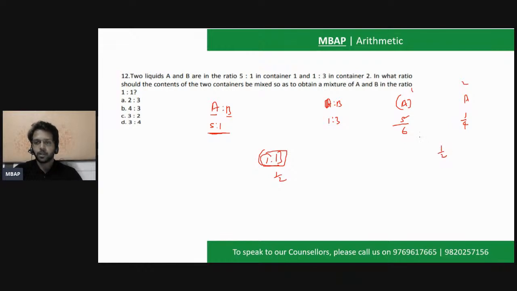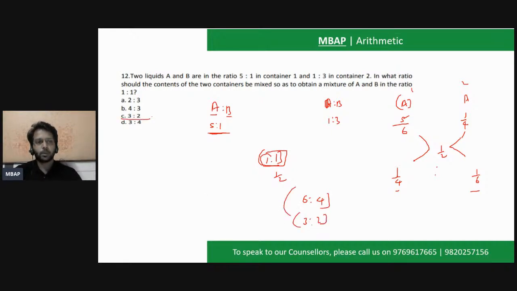Half, 1 by 2. Using the simple concept of alligation, make two diagonal values or diagonal lines, and the question can be resolved in 10 seconds of a time. Take the difference of 1 by 4 and 1 by 2 and write it down here. So 1 by 2 minus 1 by 4 will give you 1 upon 4. 5 by 6 minus 1 by 2 will give you the value to be as what? 5 by 6 minus 1 by 2 will give you the value as 1 upon 6. Clear? So on one side I've got 1 by 4, second side I've got 1 by 6. So the final value would be 6:4, which is nothing but 3:2.